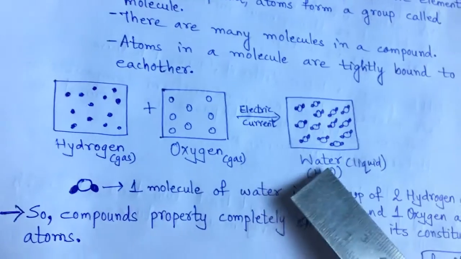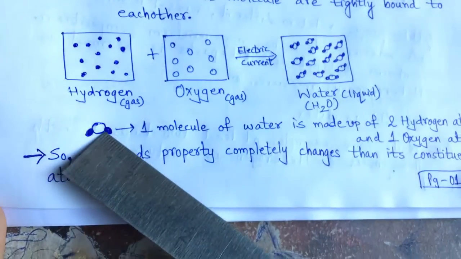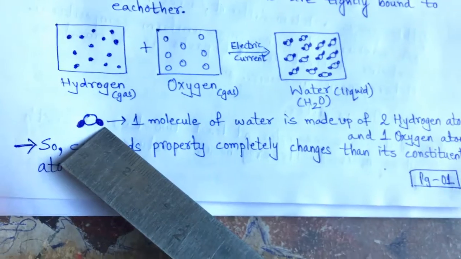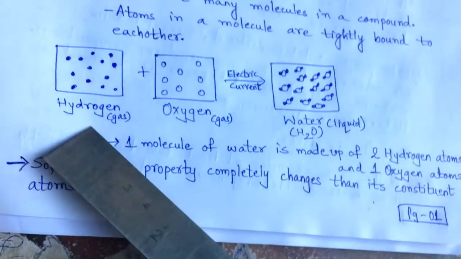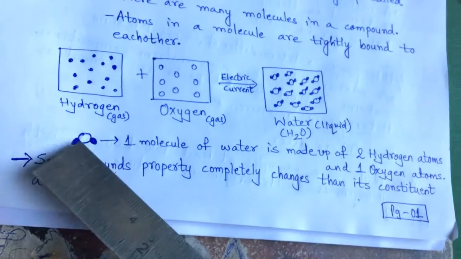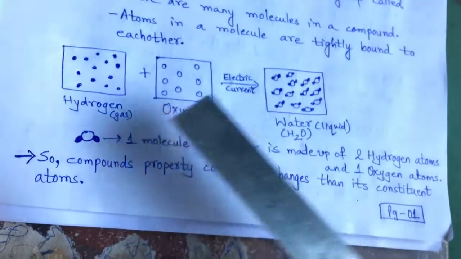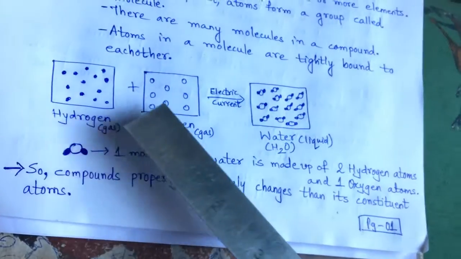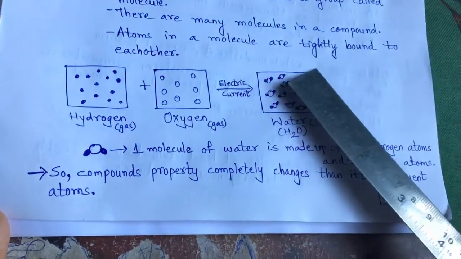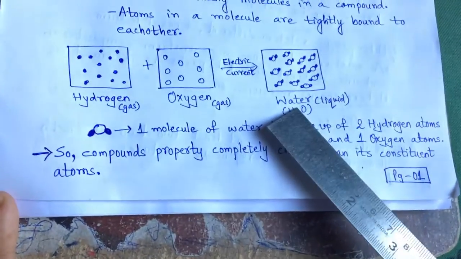Both are gases, water is liquid. How is it formed? See here. A hollow circular oxygen has two dark spots of hydrogen attached to it. It means this is one molecule of water, which consists of two hydrogen and one oxygen. And like this, many molecules, as per the number of atoms in the given sample, will exist in the water.